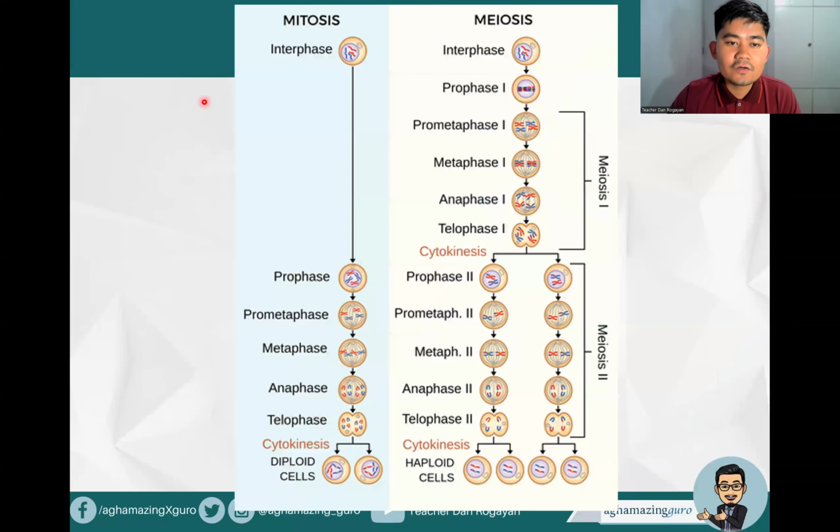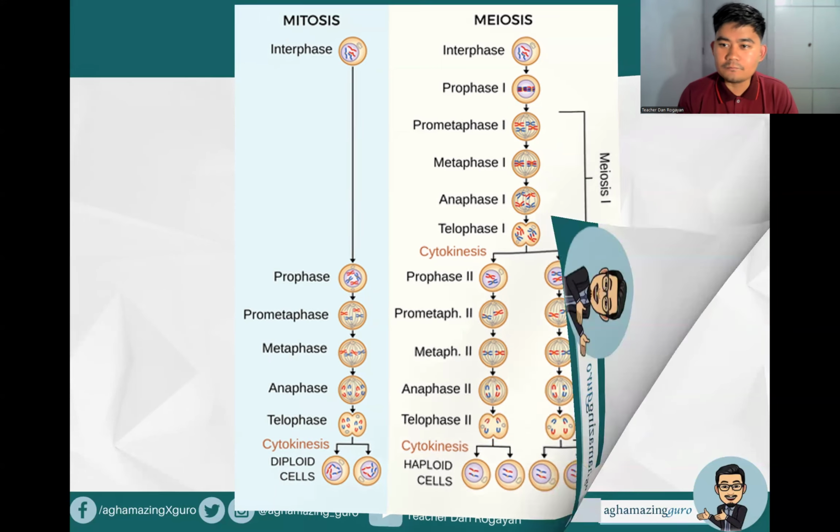So you can see here for mitosis, we start of course with the interphase, then we have the prophase, prometaphase, metaphase, anaphase, telophase, cytokinesis, and of course our diploid cells. While for the meiosis, we have the interphase, prophase 1, prometaphase 1, metaphase 1, anaphase 1, and telophase 1, which of course comprises our meiosis 1. Then we'll have cytokinesis, prophase 2, metaphase 2, anaphase 2, telophase 2. Then, of course, the cytokinesis, which will produce the four haploid cells. So this comprises naman the meiosis 2.